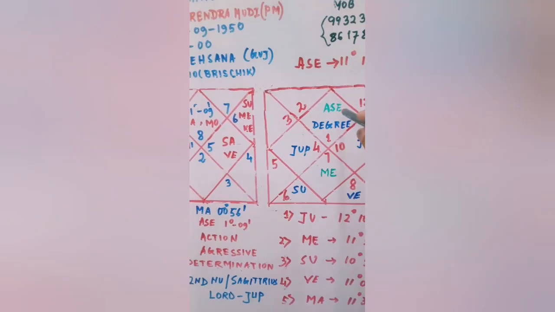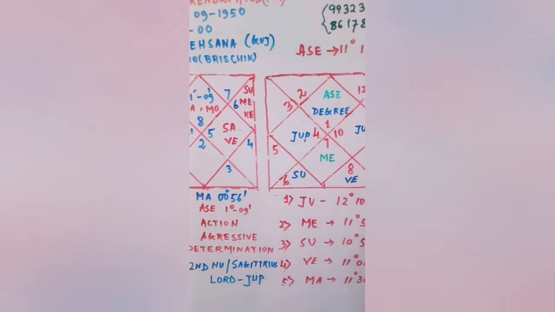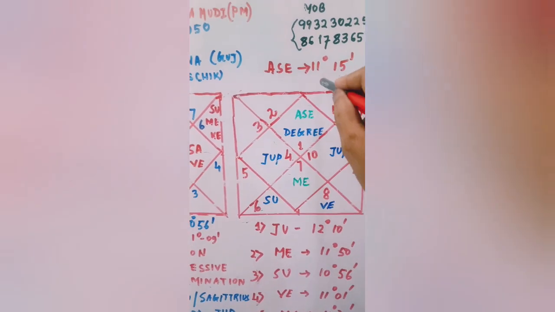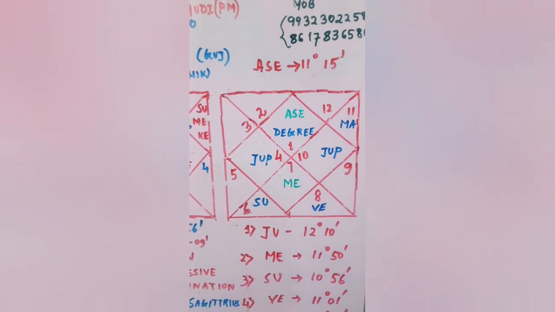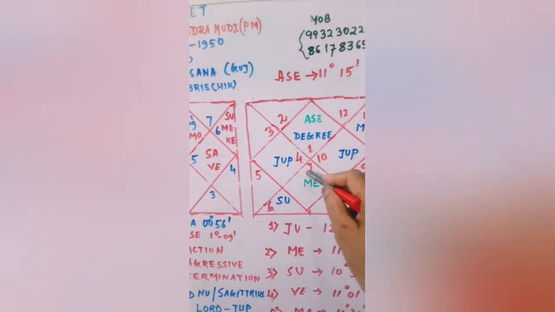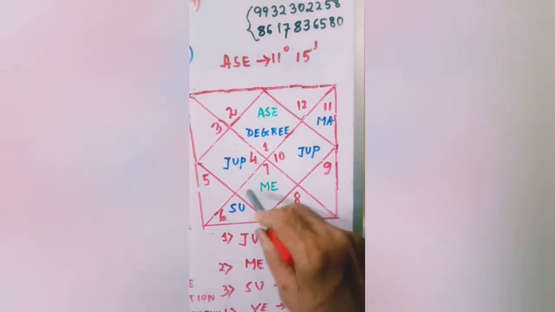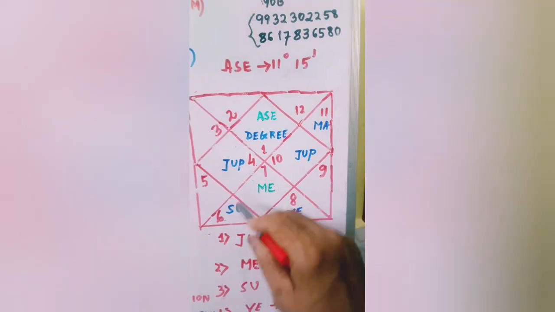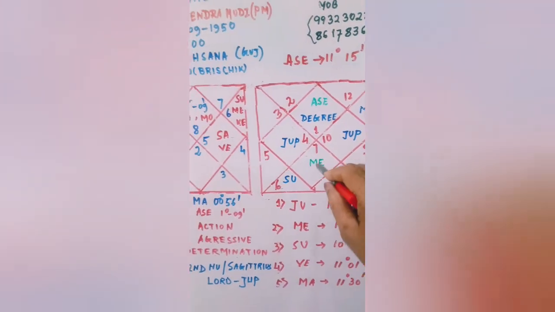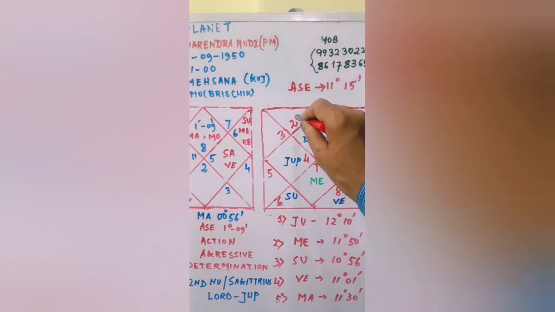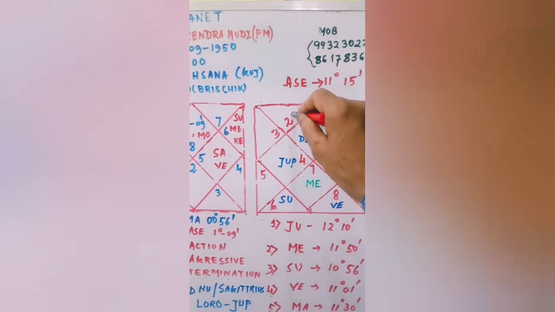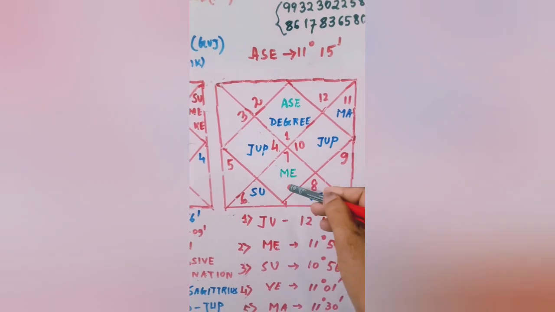Similarly, when it is the Mercury degree, suppose 11 degrees 50 minutes, near about this chart's 11 degrees 15 minutes, Mercury makes troubles. Mercury means the native's intelligence, the native's talent. In that case also, the second house lord Venus's character significance is to be included.